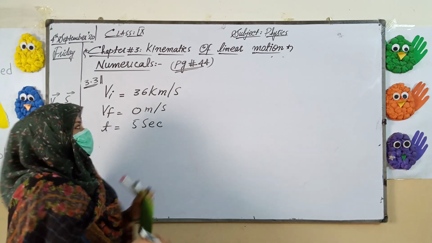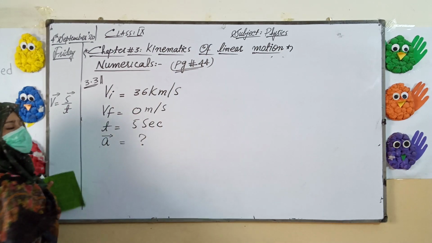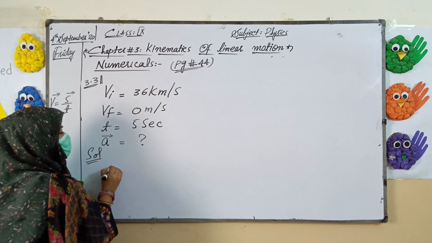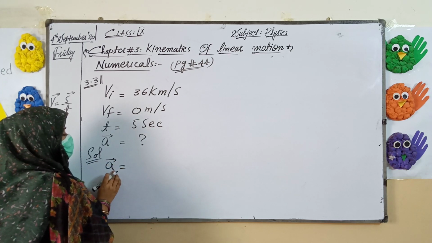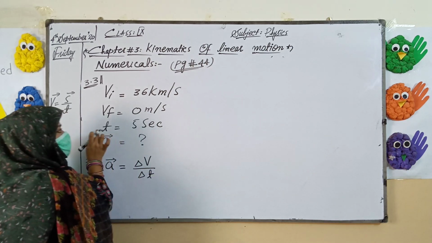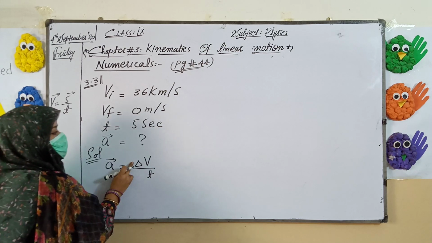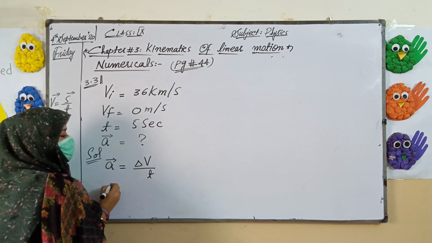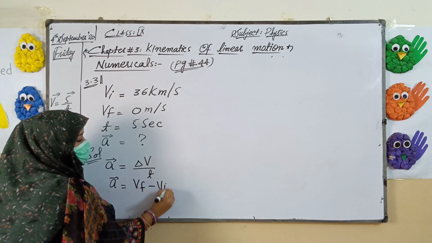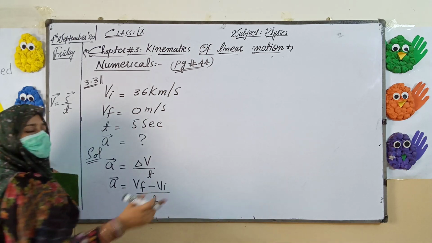And now calculate its deceleration. We have to calculate the acceleration here. I have taught you this in my lecture, how we have to calculate acceleration. In the solution you will directly put the formula: acceleration is equal to del v upon del t. Right now we have only one t, so we will not write delta t, we will write only t. In place of delta v, we know what delta v is. Delta v is basically v final minus v initial, divided by t. Put the values of final velocity, initial velocity and time and calculate your answer.